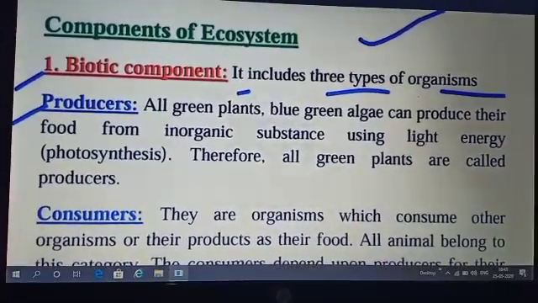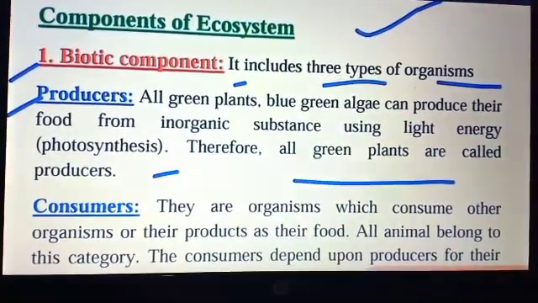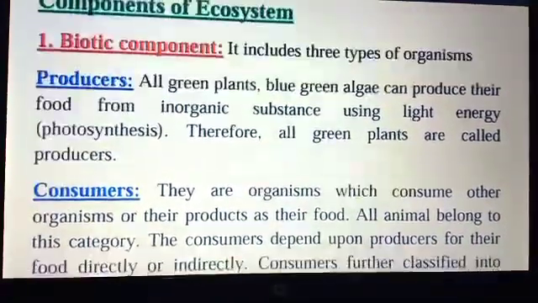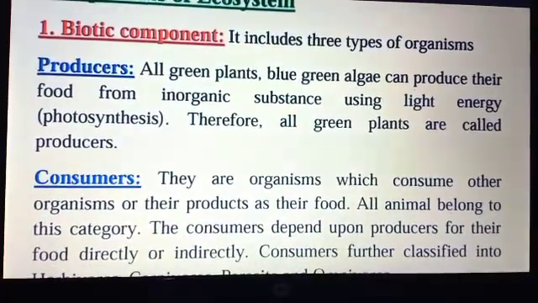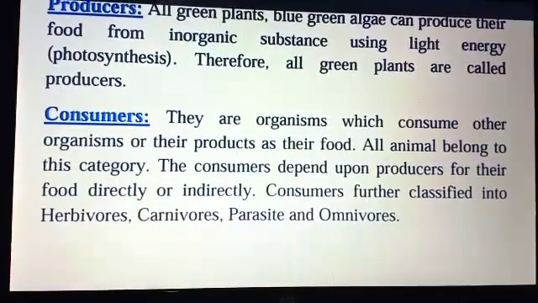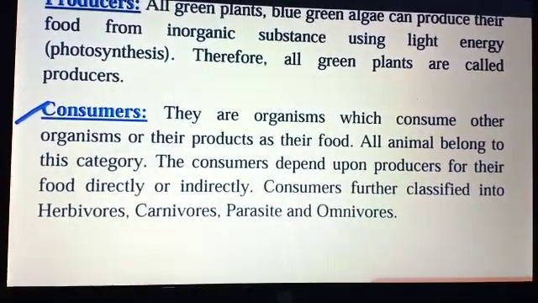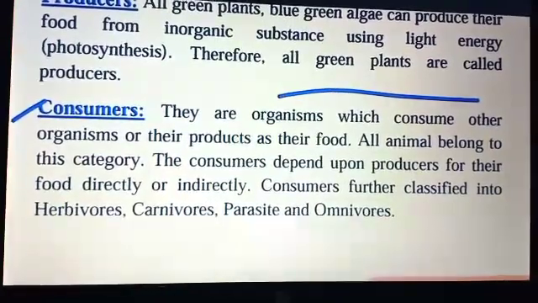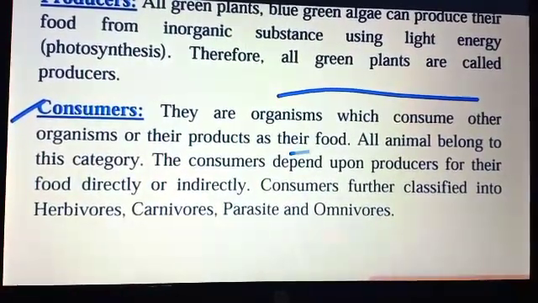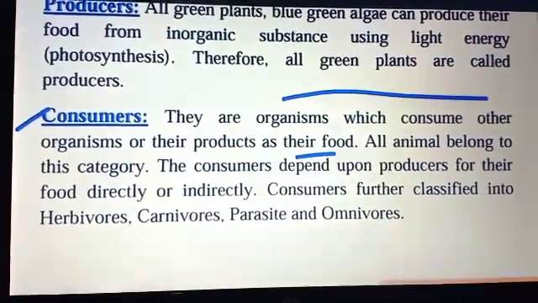For example, producers are all green plants, algae, and some blue-green bacteria as well, which are able to make their own food, because all the consumers directly or indirectly depend on the producers. The next one is consumers.